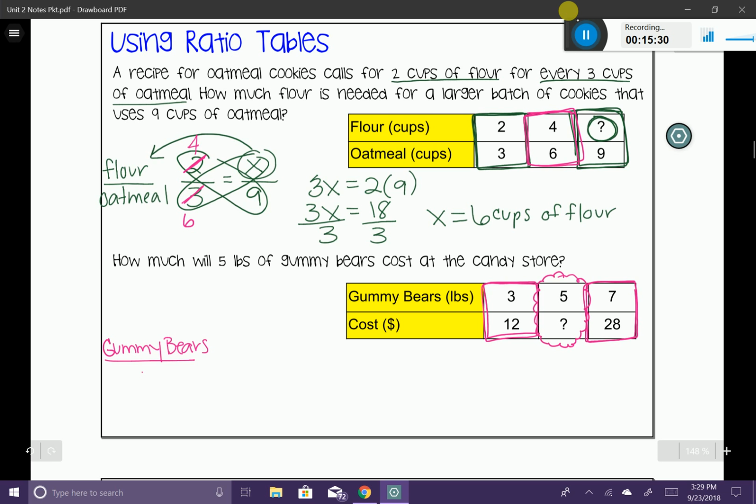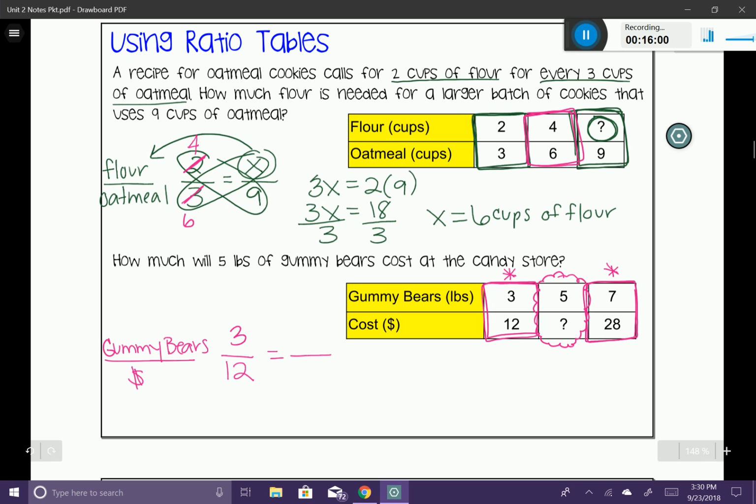And then my cost is going to be in the bottom. Now, to set up my ratio, this is kind of going back to what I was talking about earlier. We can pick either of these two that I'm putting a star around. You can pick either one of these ratios to place in the first ratio in your proportion. So I could put 3/12 or 7/28 in that place. I'm going to go ahead and put 3/12.